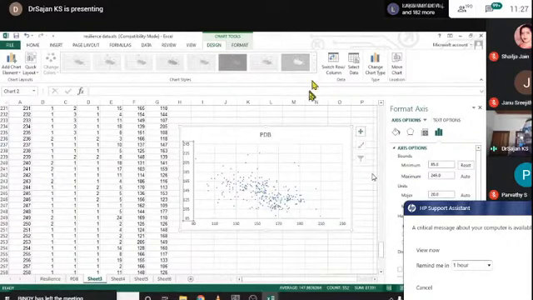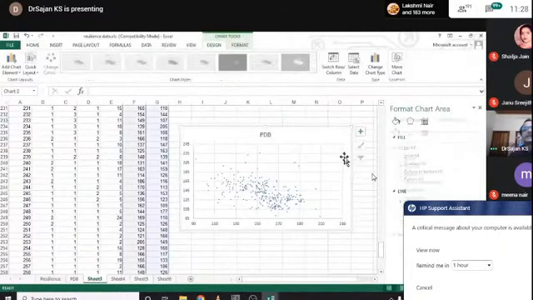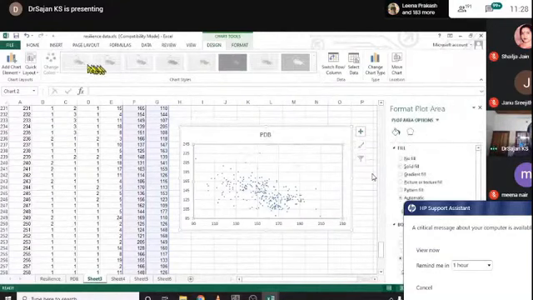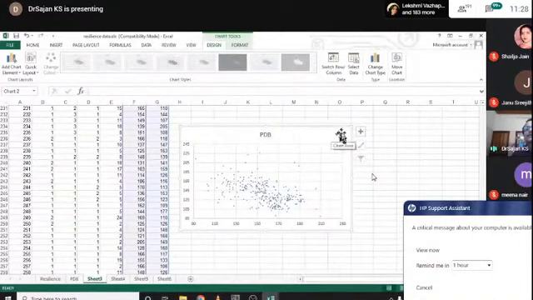In order to add a regression line, I have to format this chart. There are many chart options available here.